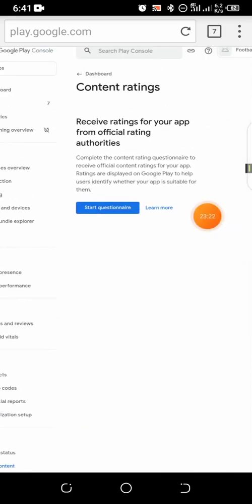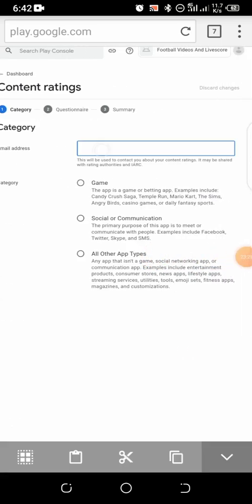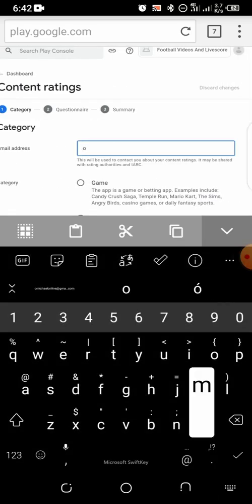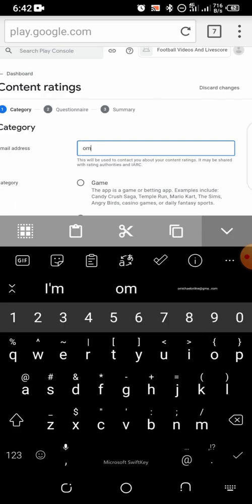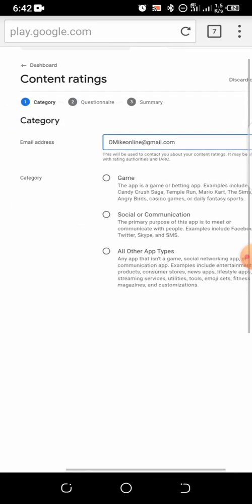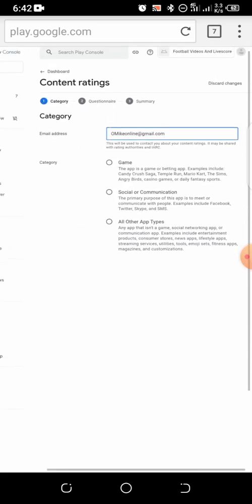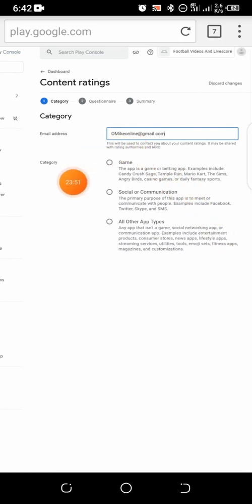3 of 10 complete. So content rating, we click on content rating. So start questionnaire, receive ratings for your app. So this is where we are going to be receiving messages for app ratings and all that. Don't worry, I will still teach us how to generate ratings for our app, how to get reviews for our app. Don't worry, your app will get reviews. It's not necessary though, but it's good.